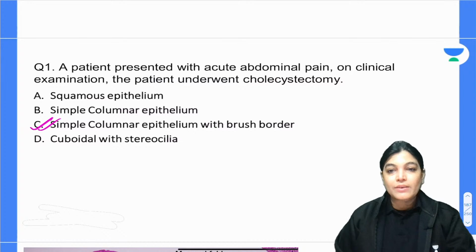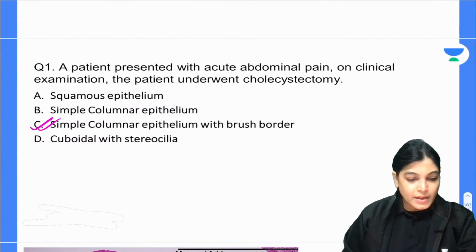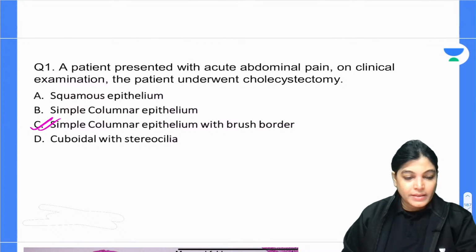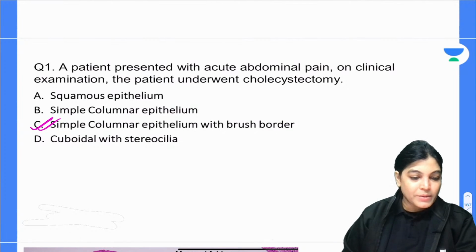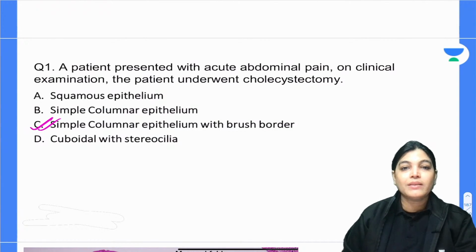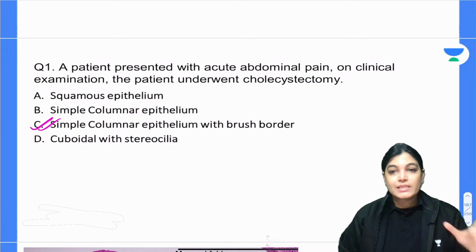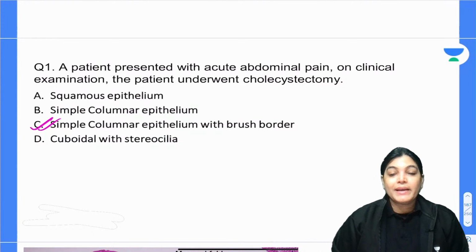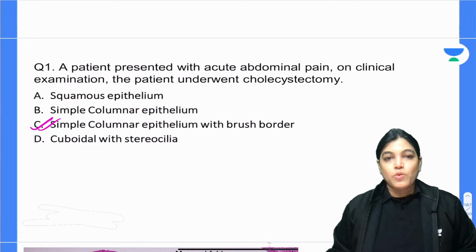Simple columnar epithelium with brush border is the correct answer. It's not just simple columnar epithelium, Amol, it also has microvilli. The arrangement of the microvilli is irregular, so it is called brush border epithelium.